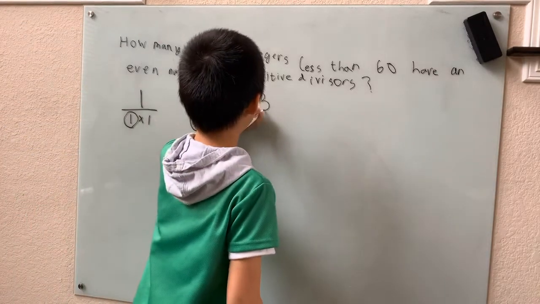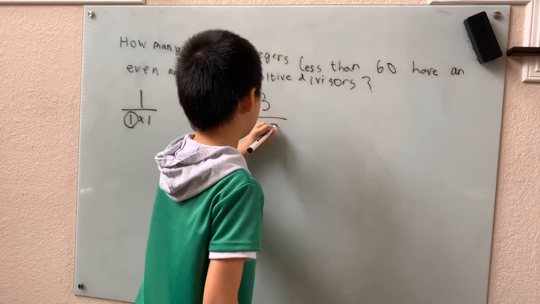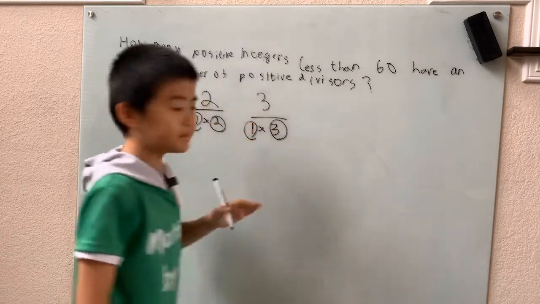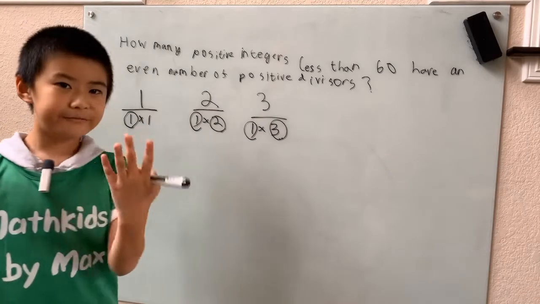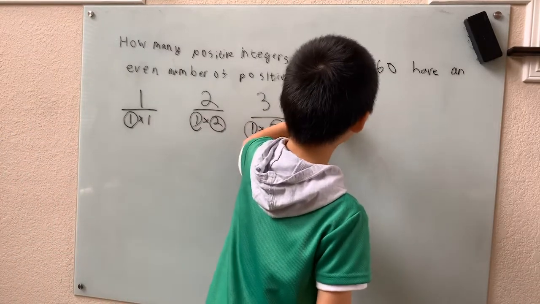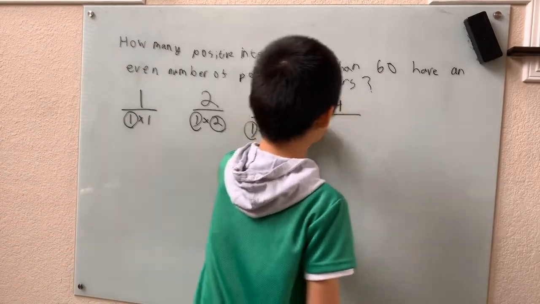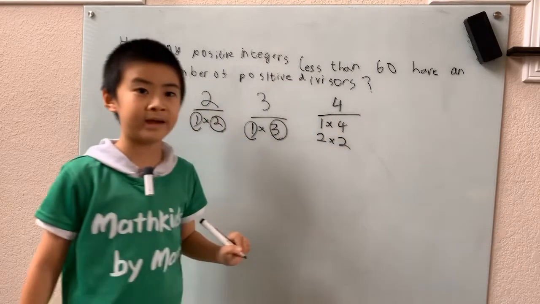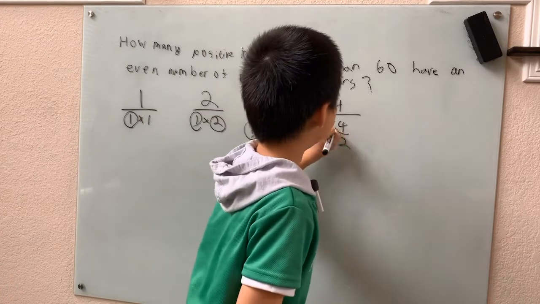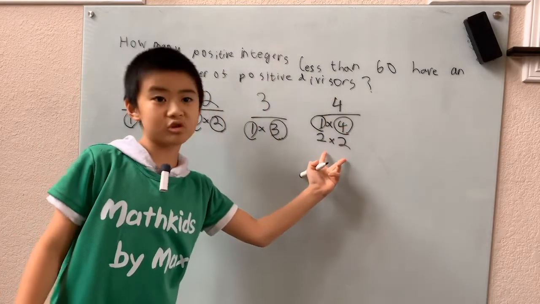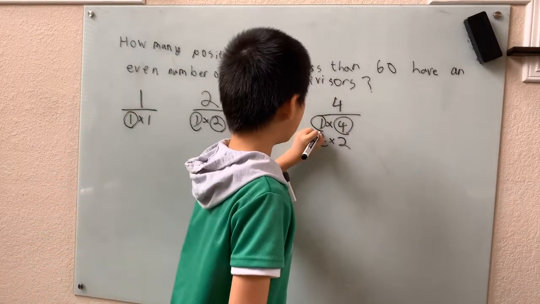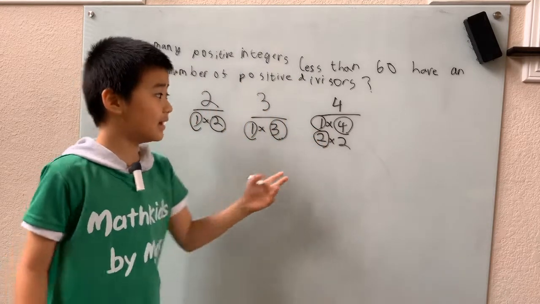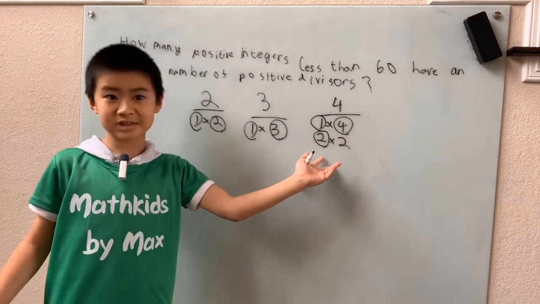And 3 is not very interesting either. We just have 1 and 3. Even number of factors as well. But 4 is a little special because if I take a look at the factors of 4, I see 1 and 4, and 2 times 2. I see 2 pairs. But when I circle 1 and 4, we don't want to circle both of the 2s. Only one of these is a factor. I can't say both of these is a factor because these are the same numbers.